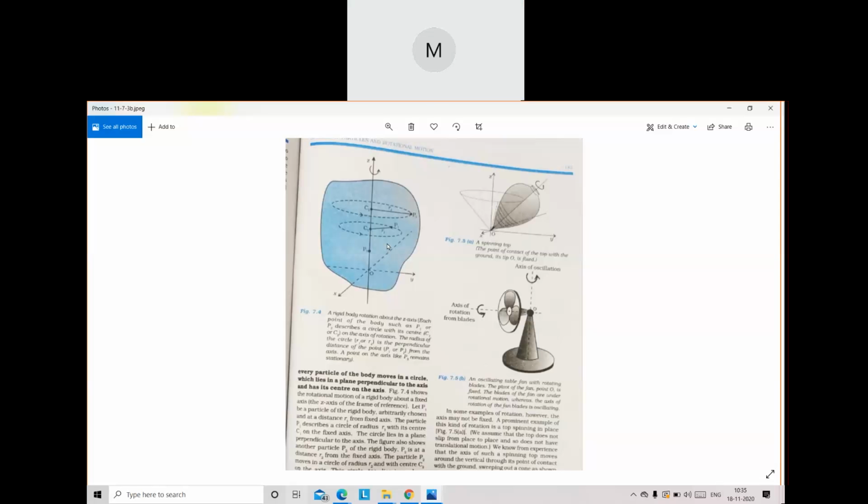V equal to r omega. The r is changing; the particles' distances from the axis are changing. Omega is constant, but r changes, so r omega changes. Therefore every particle's linear velocity is different in a pure rotational motion.